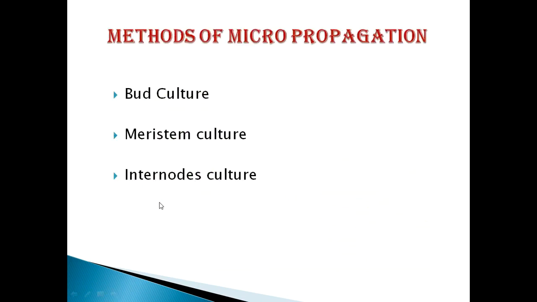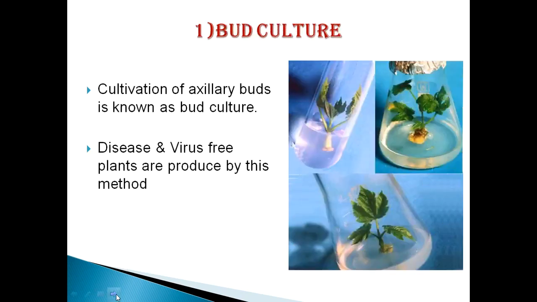So there are three methods of this micropropagation. First is the bud culture, second one is the meristem culture, and third one is the internode culture. So we can proceed one by one. First of all, first is the bud culture.